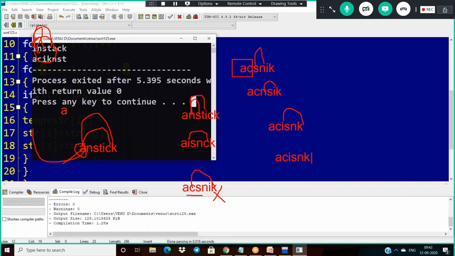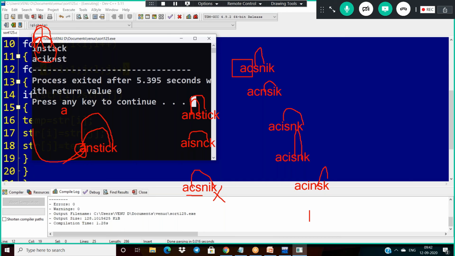Next we verify s n k. Again, s is compared with n. Is s greater than n? Yes. Then do the swap: a c i, n s k. Again, is n greater than k? Yes. Then do the swap.